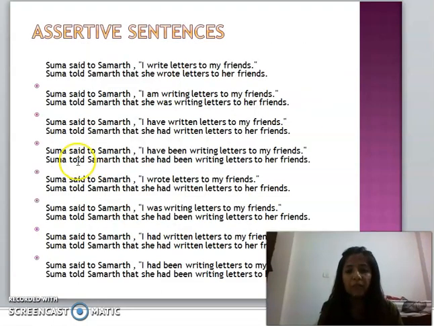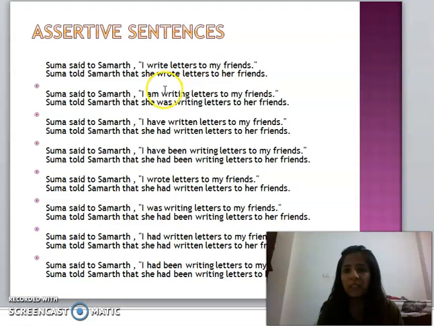So here I will begin with the assertive sentences. Suma said to Samarth, I write letters to my friend. Said to changes into told. So now: Suma told Samarth that she wrote letters to her friends. This way you can understand.